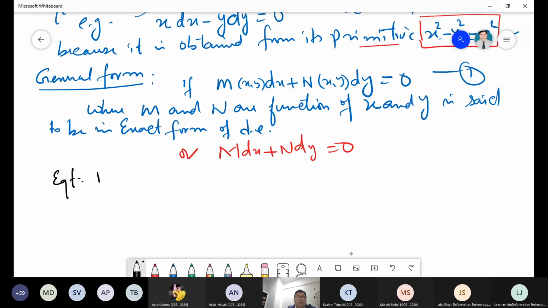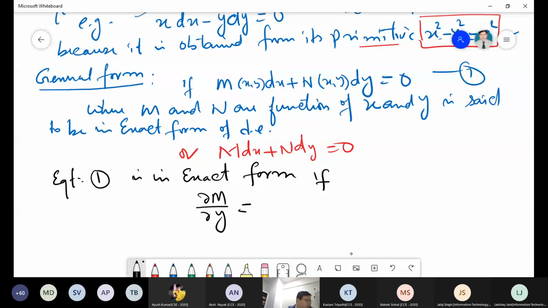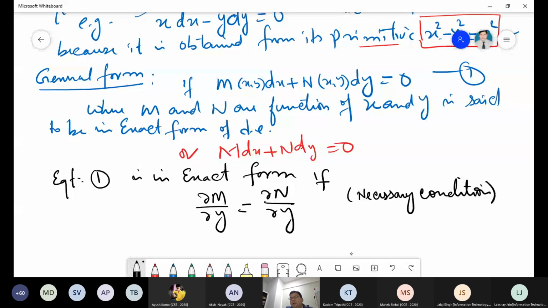So equation 1 is in exact form if del M upon del y equals del N upon del x.